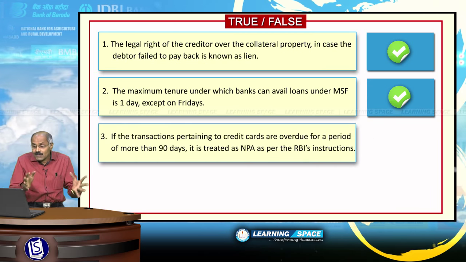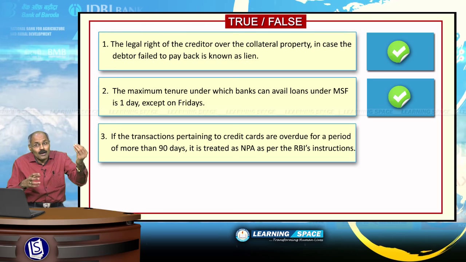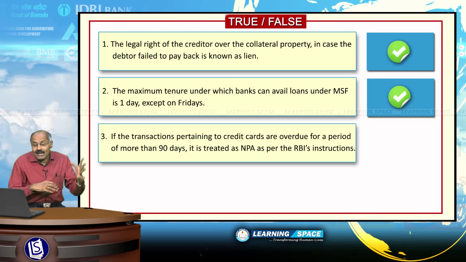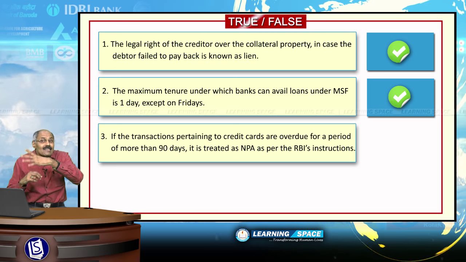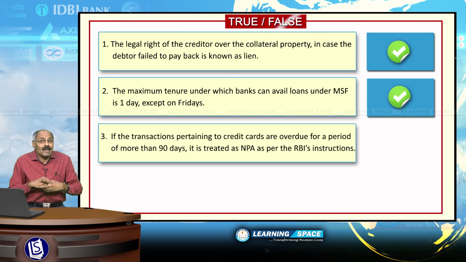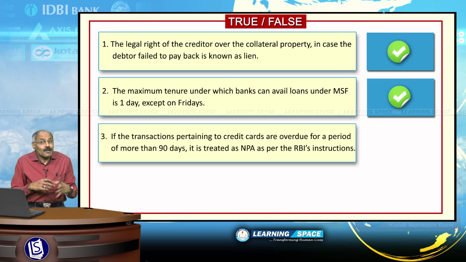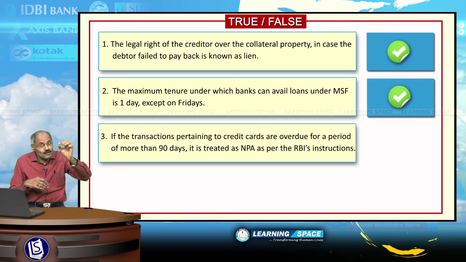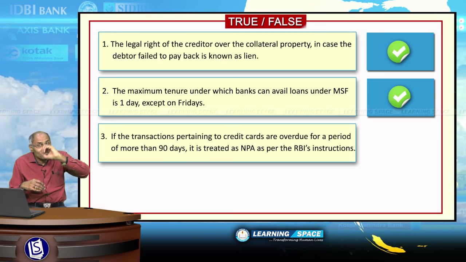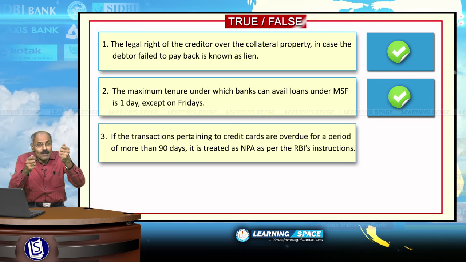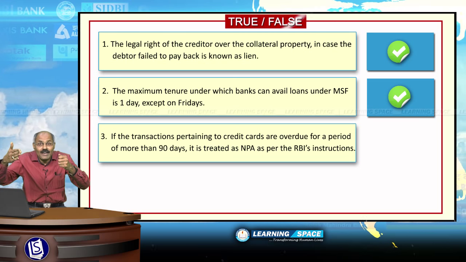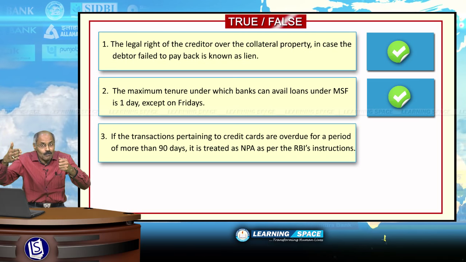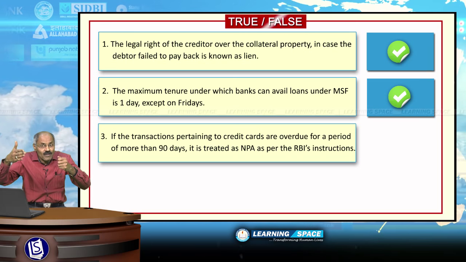If the transactions pertaining to credit cards are overdue for a period of more than 90 days, it is treated as NPA as per the RBI's instructions. You have purchased something by using your credit card. You have to pay back to the bank within the specified period.